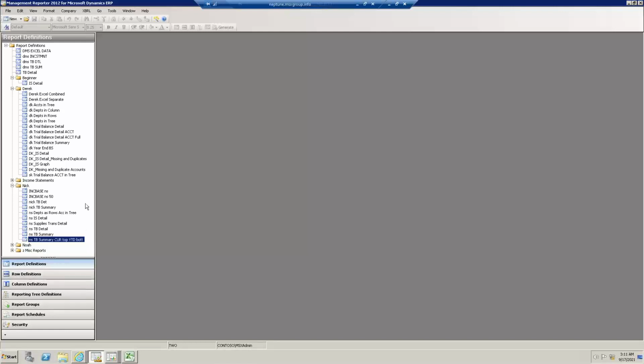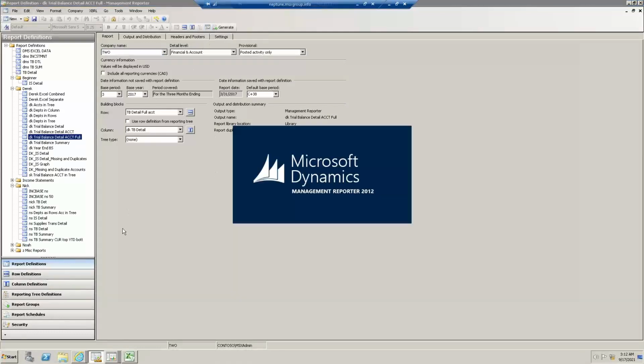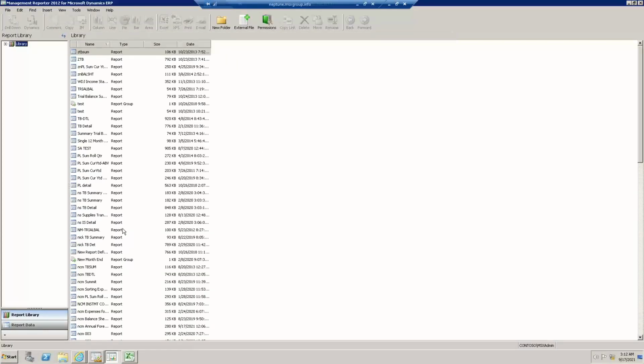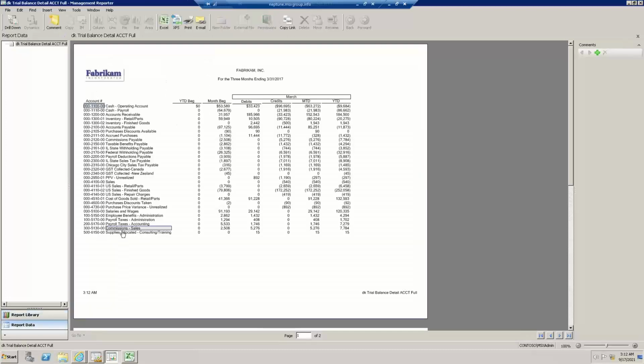So here's a report I'd like to broadcast for maybe my year-end reconciliations. Long story short, in the row definition, instead of having my account only segment or dimension, I have multiple segments brought into the row. So already on this very first level, this is my first financial level. I did not drill into the account or transaction level. I'm seeing every account combination.